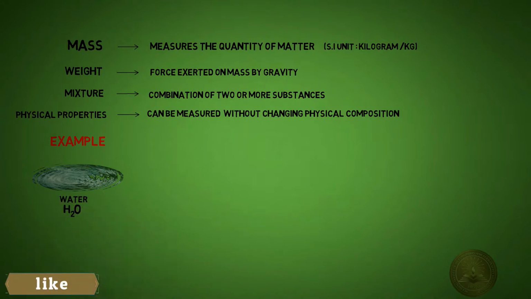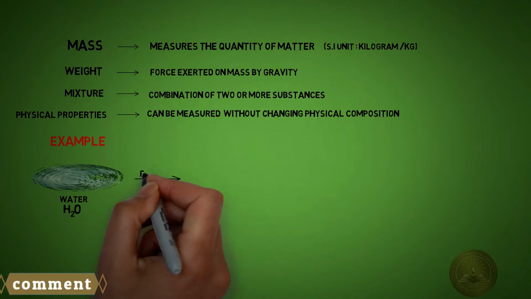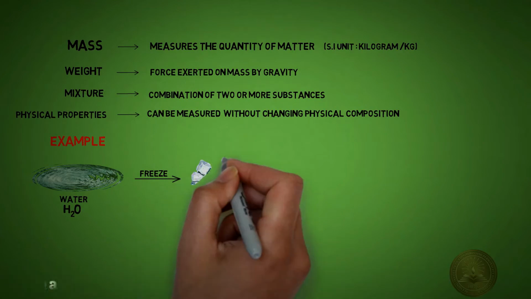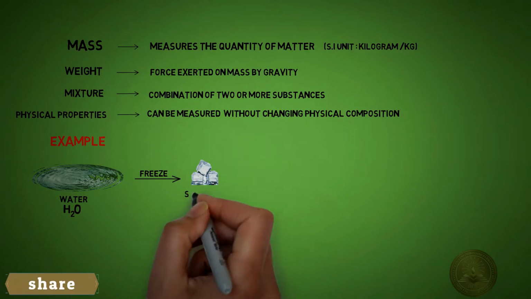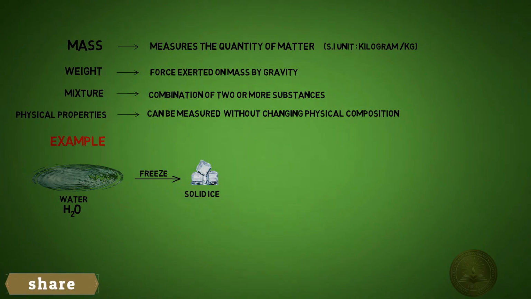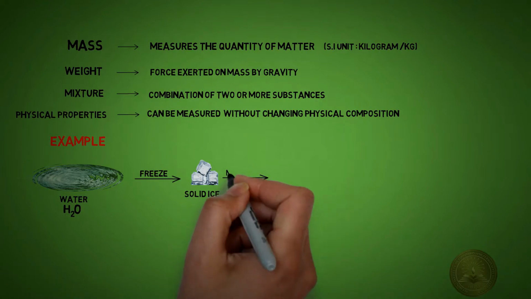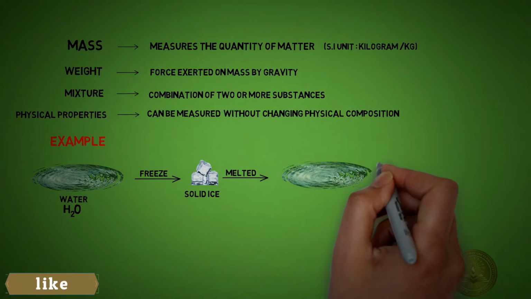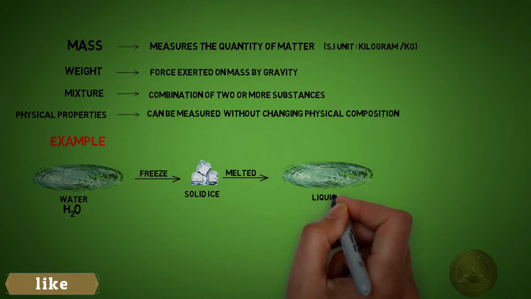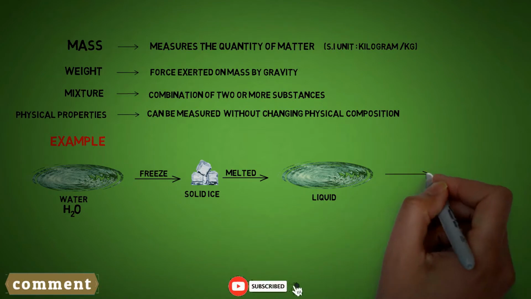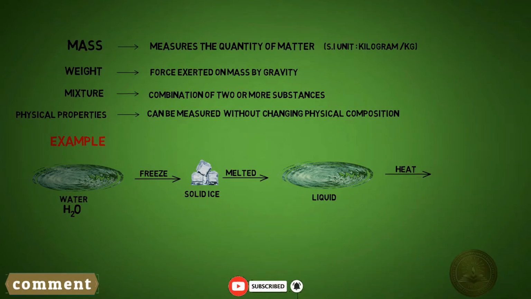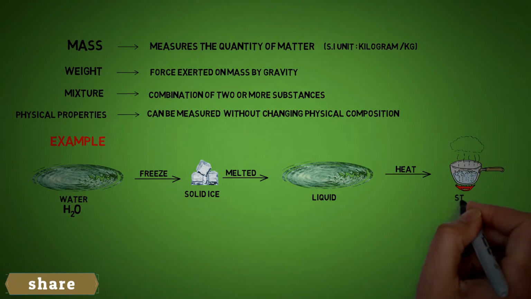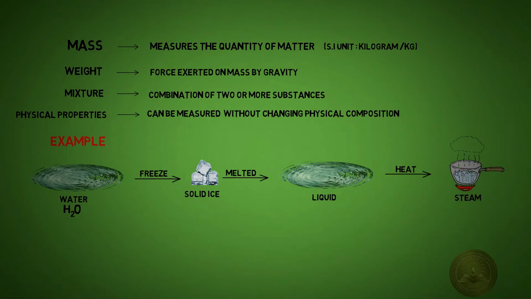When we change water into ice, the solid form, and then it melts, it becomes liquid, and when we heat it, it becomes steam. We are changing it from solid to liquid and liquid to steam, but its composition will be the same. Its composition of hydrogen and oxygen, H2O, will be the same.